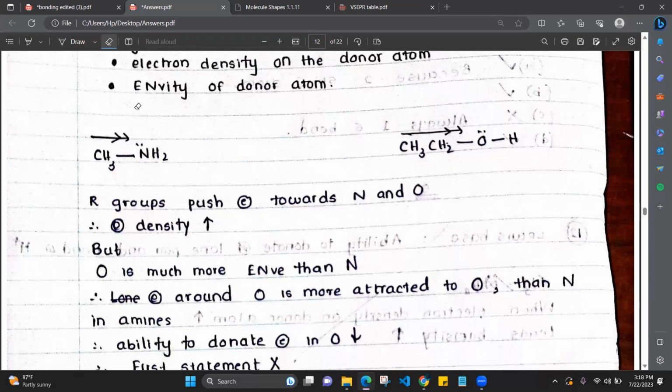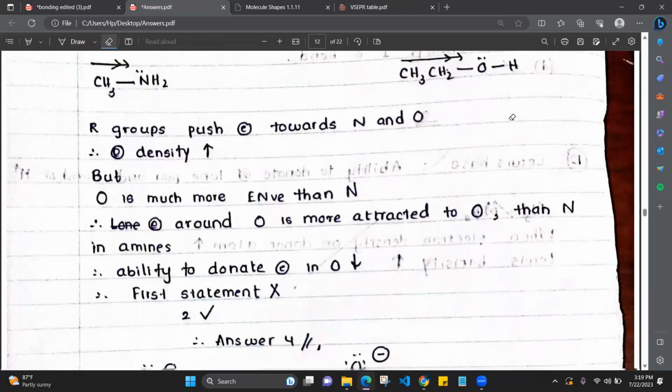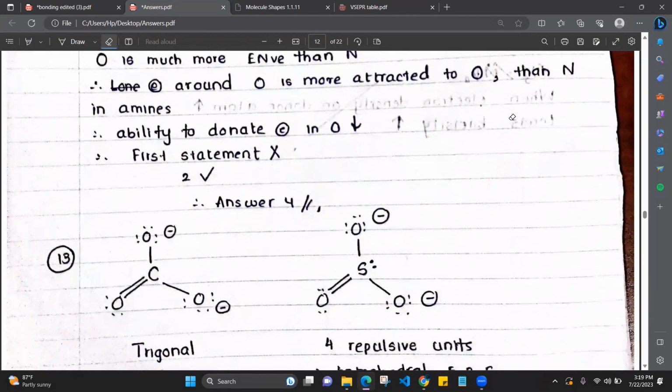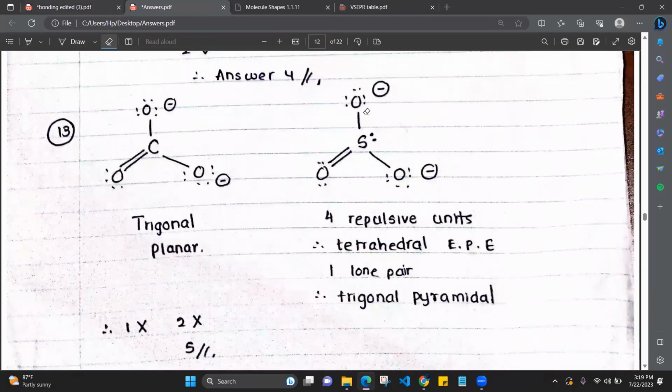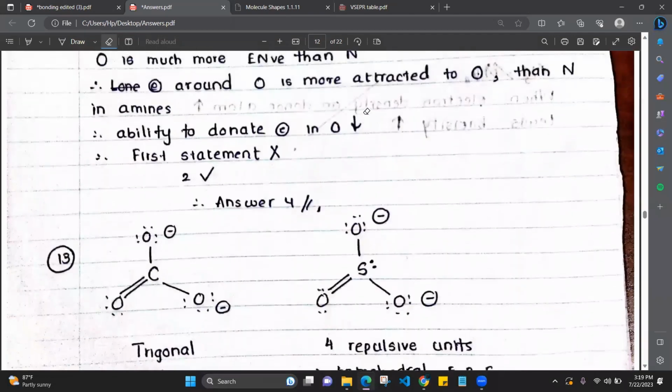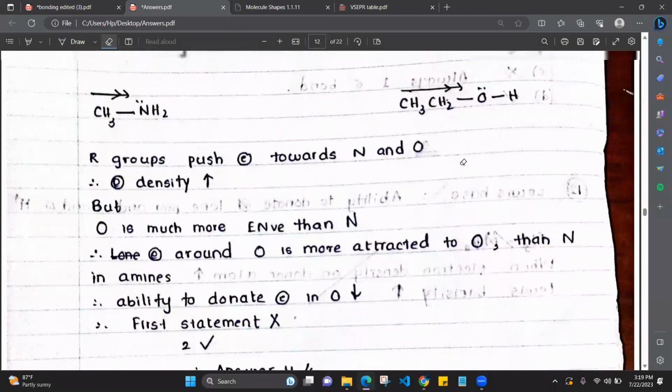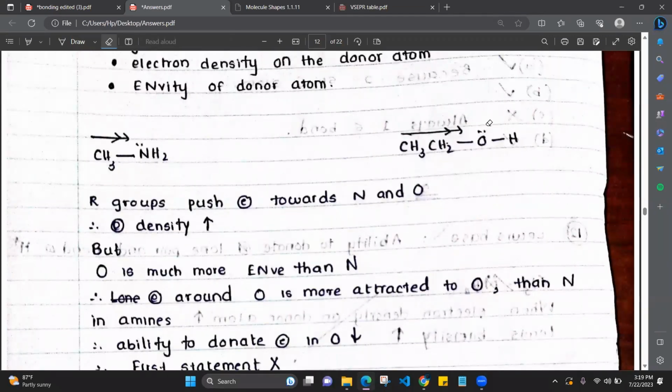It will keep pushing the electrons towards the electronegative atom. That is called induction. If you don't understand induction, no need to worry about that. You can just find out from the electronegativity of the atom, right? Because oxygen is more electronegative, it doesn't like to give out the electrons.